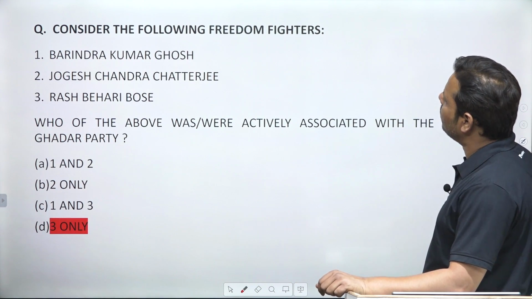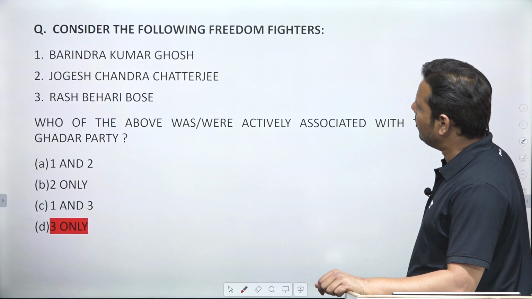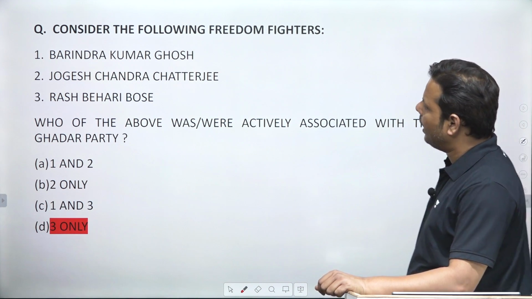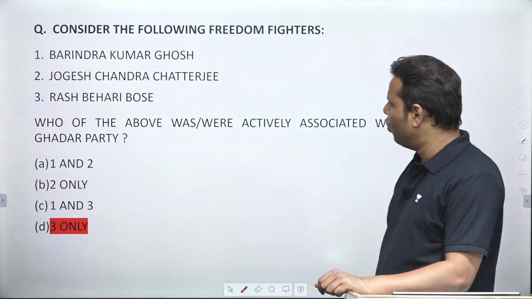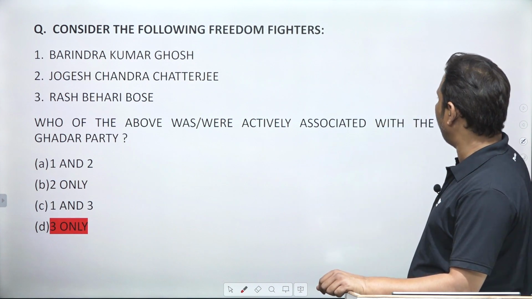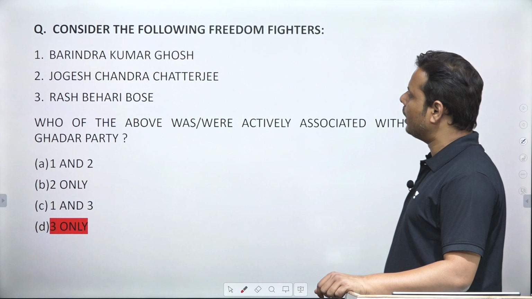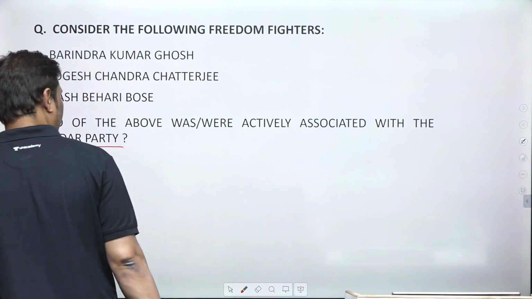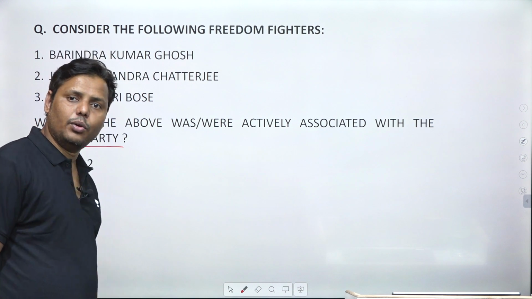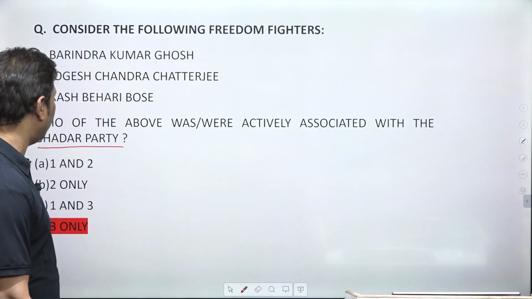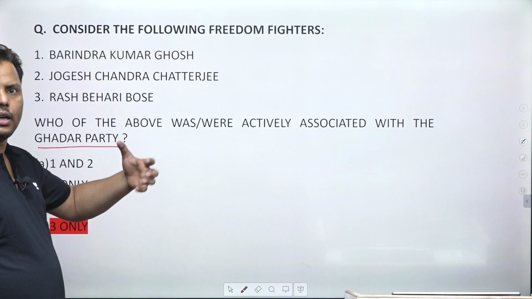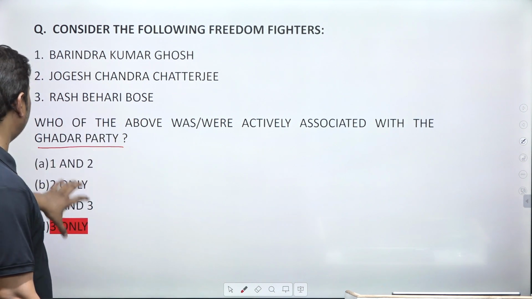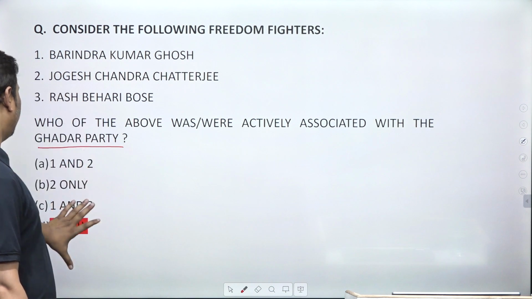Okay, moving to the next question. Consider the following freedom fighters: Barindra Kumar Ghosh, Jogesh Chandra Chatterjee, and Rash Behari Bose. Which of the above were actively associated with the Ghadar Party? Now, the Ghadar Party is a popular revolutionary party which was formed in the United States of America, and for a couple of years it remained very active. So the Ghadar Party is a very popular event. Now the question is, who all were associated with this?